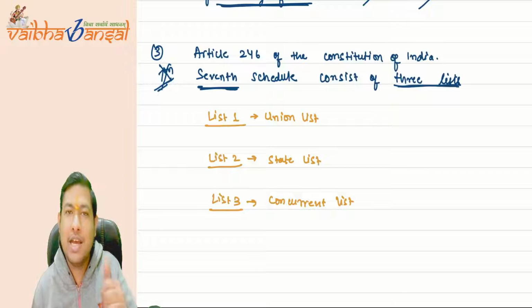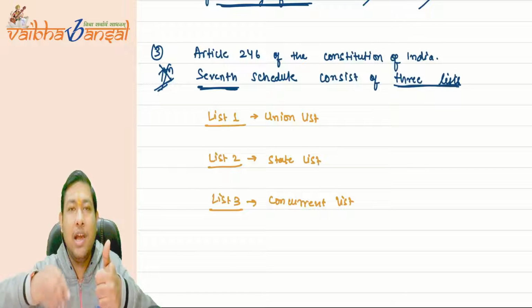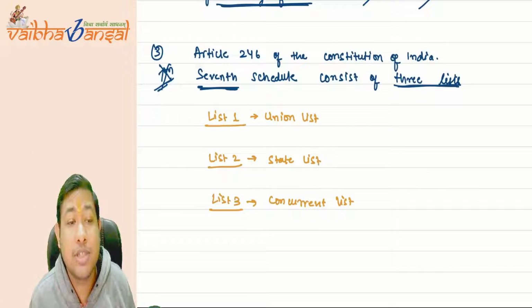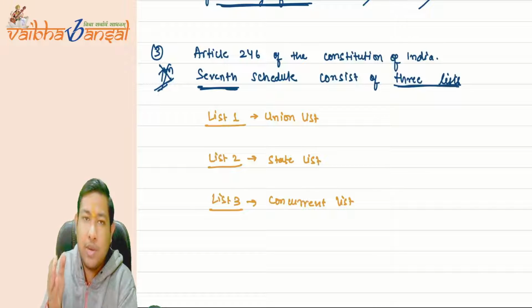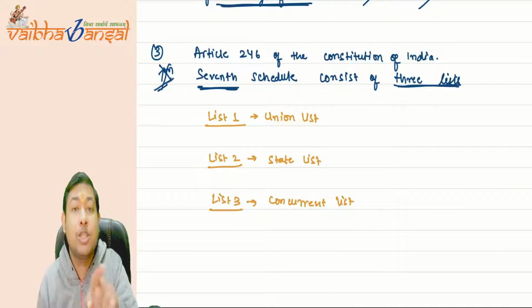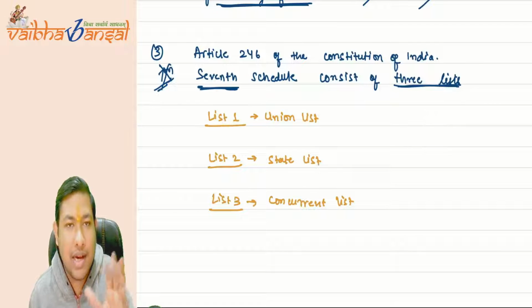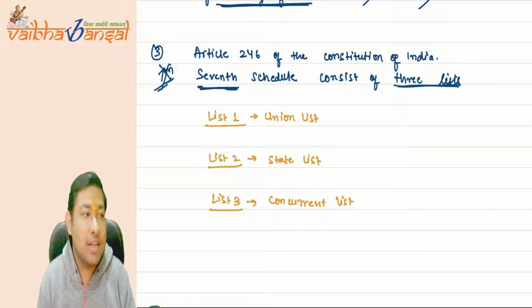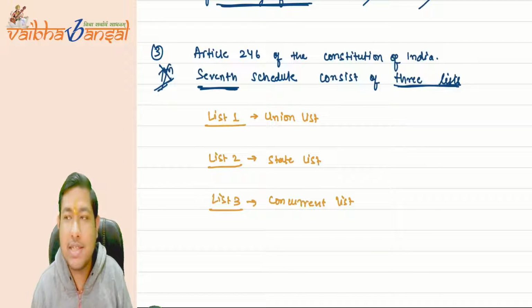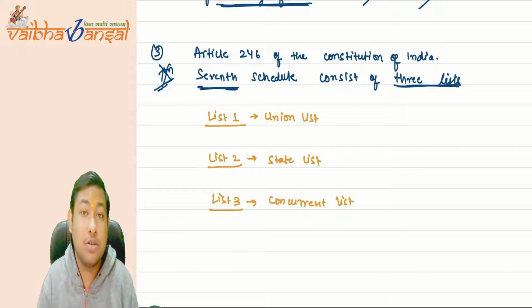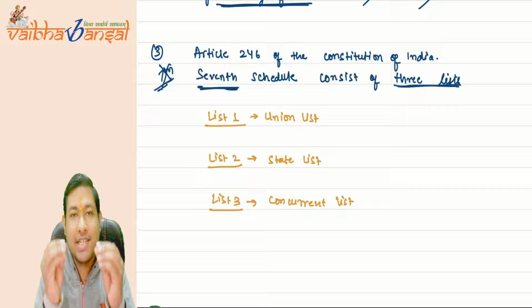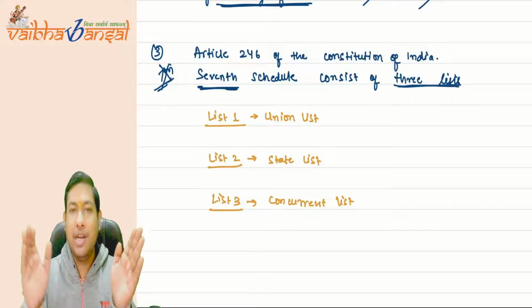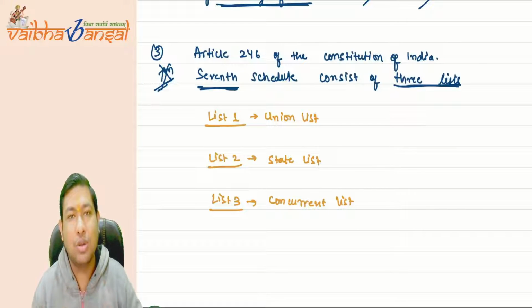I hope it is very much clear. In list number one, for all the matters enumerated, the union government of India has the right to collect tax on those incomes. For the matters enumerated under list number two, the respective state government has the right to collect taxes on those incomes. And there may be some incomes on which both the state government and the union government want to take taxes. For that there is the concurrent list. So for all the matters enumerated in the concurrent list, both the state government and the union government have the right to collect taxes on those incomes.